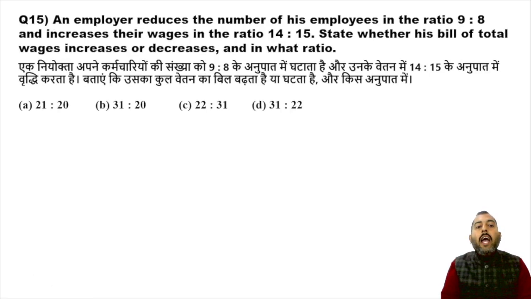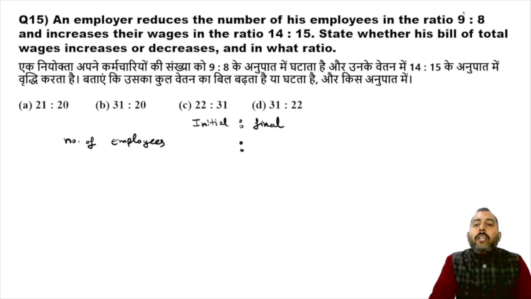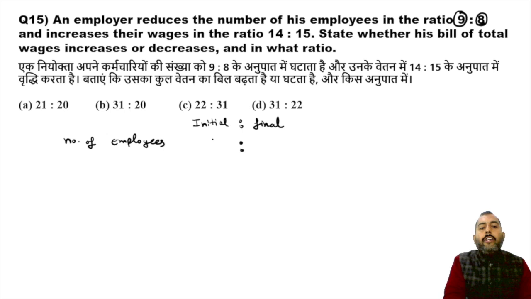It is given an employer reduces number of his employees in the ratio 9:8. Okay. So number of employees, initial case and final. If initially there were 9 employees, now number of employees are 8. This is the meaning of the first line.